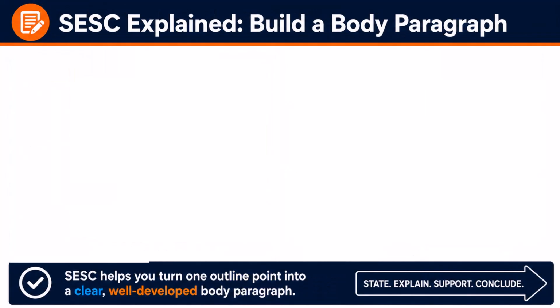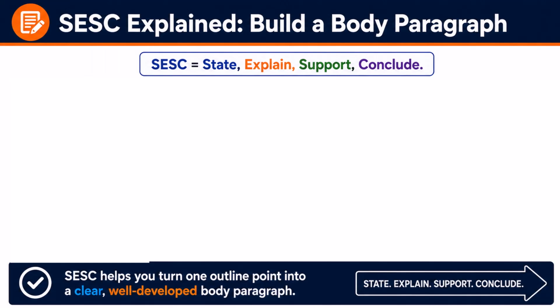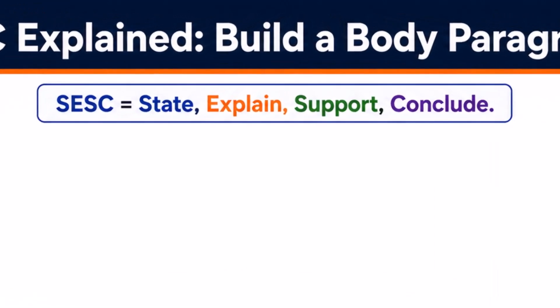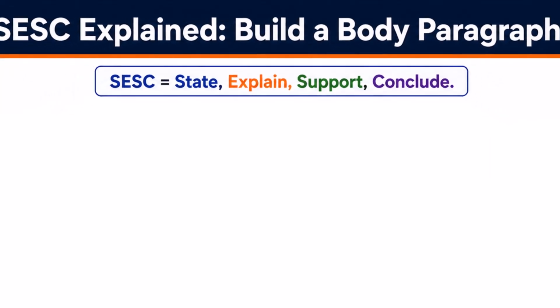You now have 14 minutes to write your body paragraphs. That gives you approximately 4 to 5 minutes for each paragraph. No problem, because each body paragraph will follow a simple structure. State, explain, support, conclude. Let's break it down.